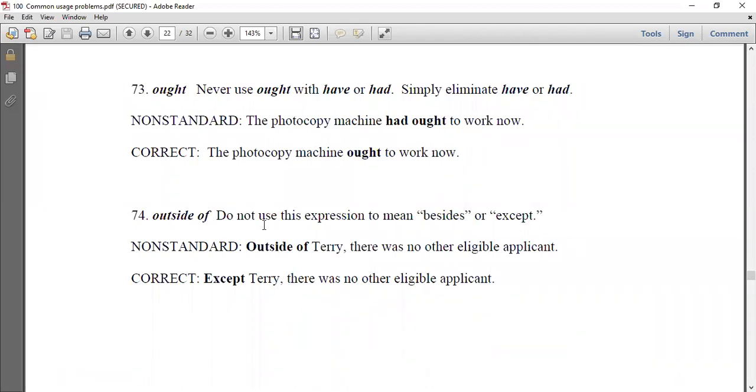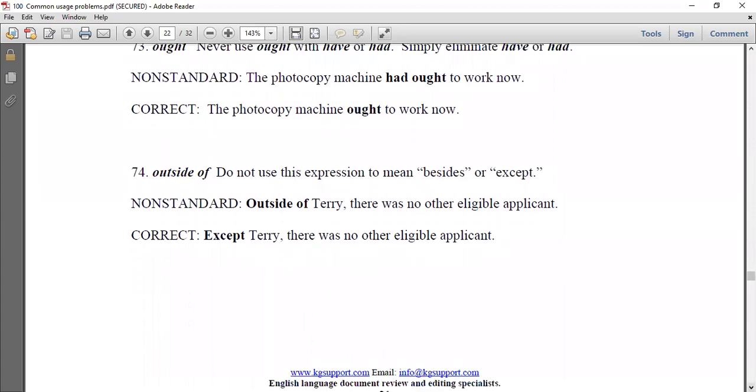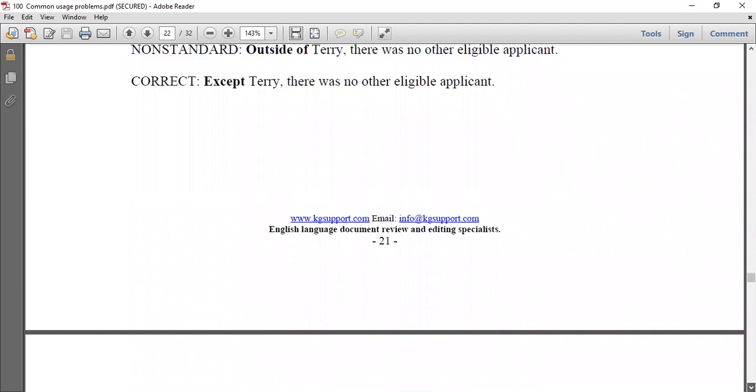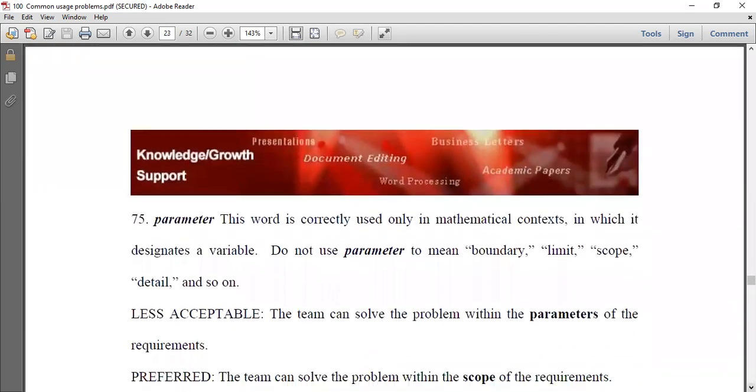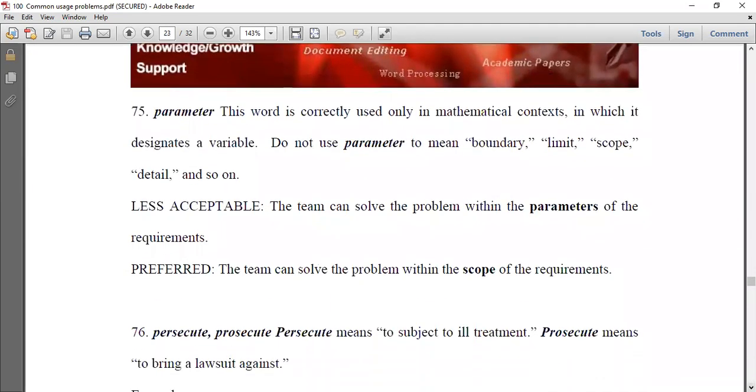Outside of: do not use this expression to mean besides or except. Look at the examples: Outside of Terry, meaning except, there was no other eligible applicant. Use except Terry, or besides Terry, there was no other eligible applicant. He was the only eligible applicant.